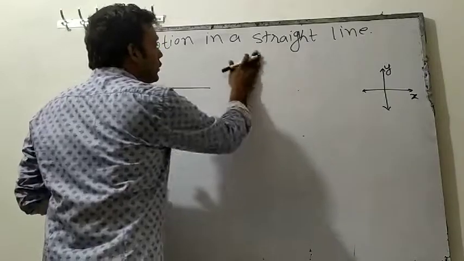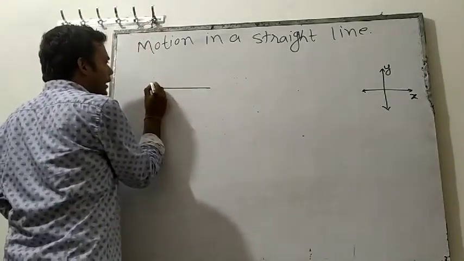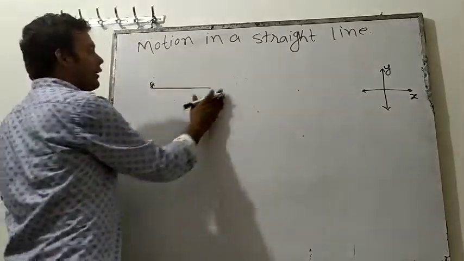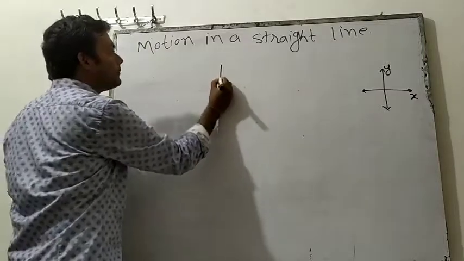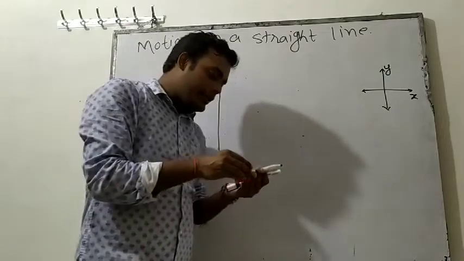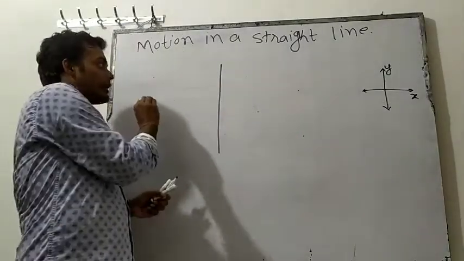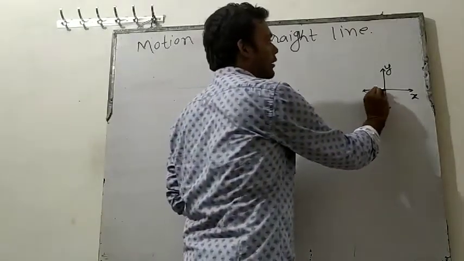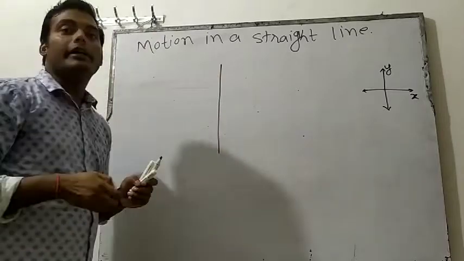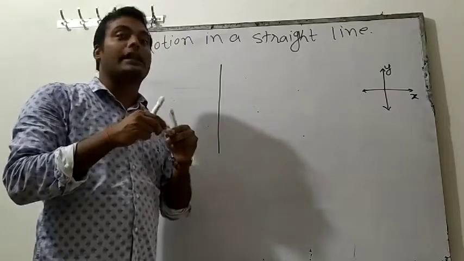Clear? So let's say if Bahubali is here and Bahubali will go like this, ting, this is horizontal. If suppose this motion is like this, so this is vertical. For example, suppose that this object is going like this on the x-axis. Ting, this is horizontal. If any object goes like this, it is vertical motion. So motion can be horizontal, motion can be vertical.